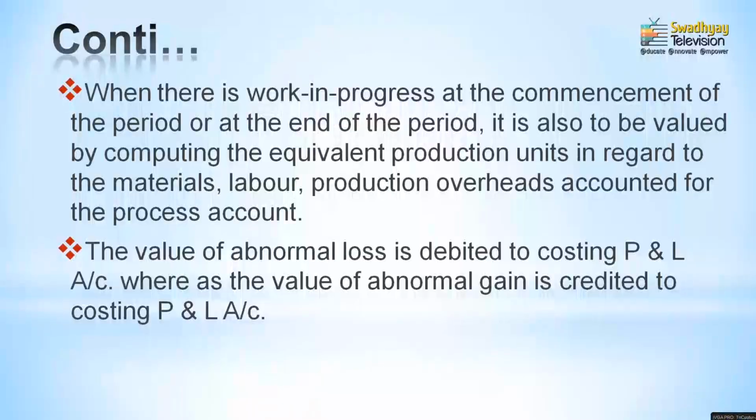So, at the end of this particular process, work in progress value has to be recorded into the respective process account, and at the end of everything, whatever the amount of profit received from the respective process, whether it is an abnormal loss, an abnormal gain or any other part of losses and gain, would be transferred to the costing profit and loss account.